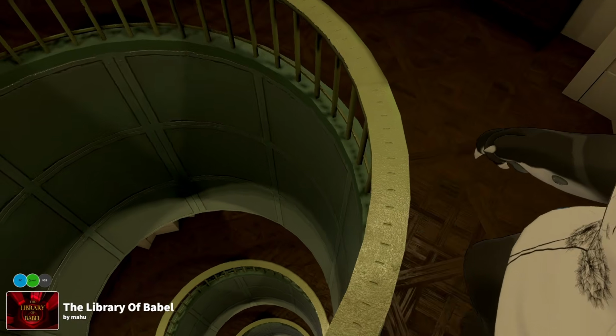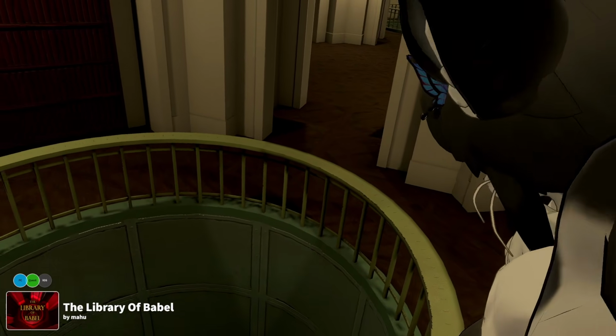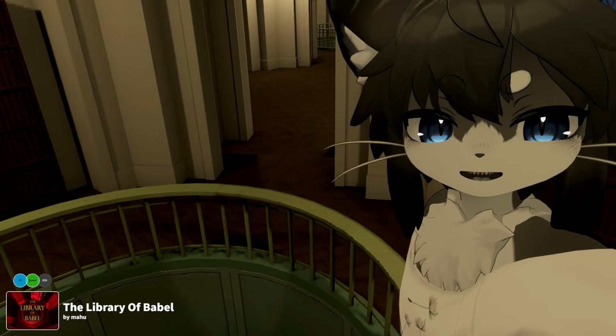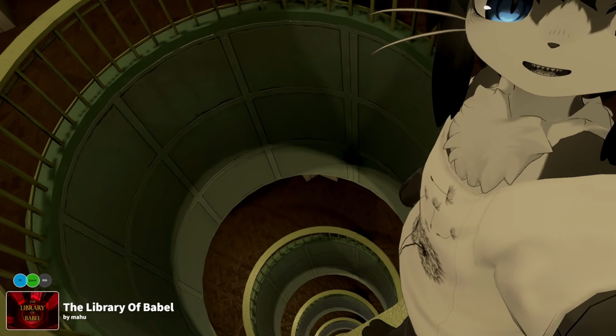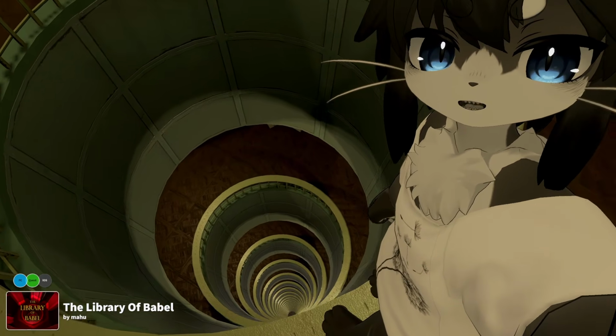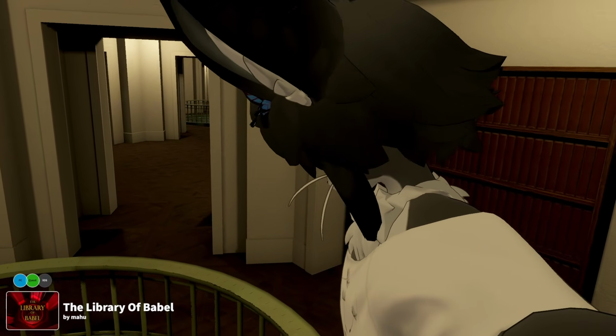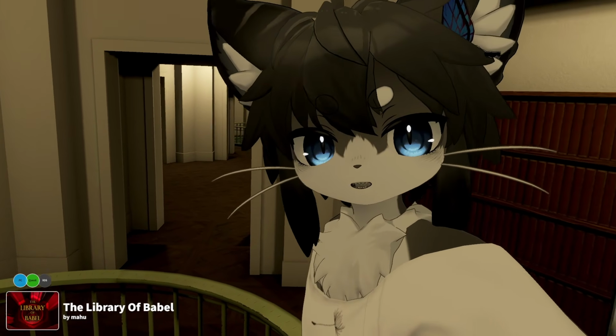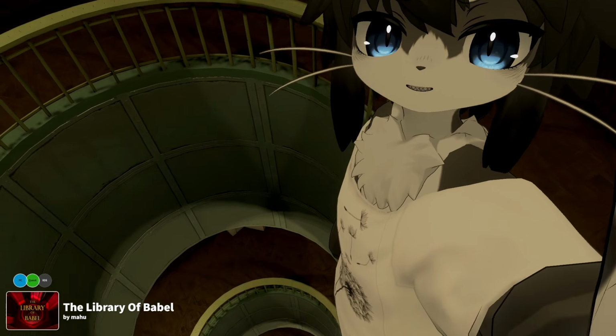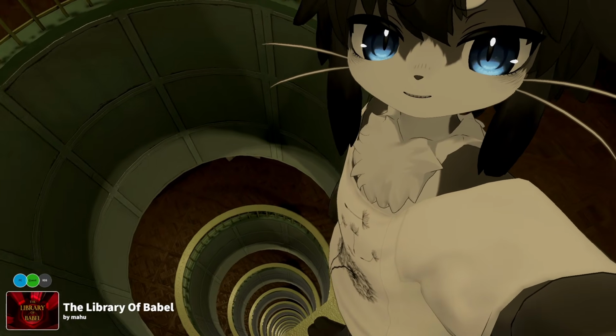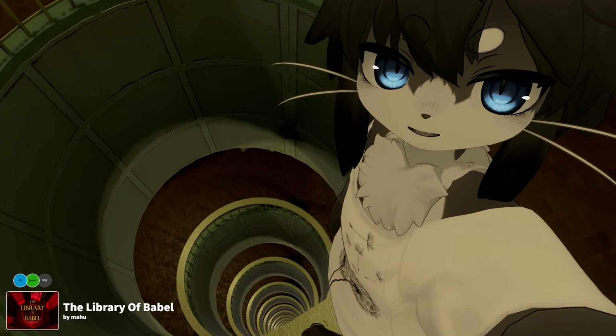And I keep accidentally walking on top of, how do you call this in English? Geländer in German. Railing, I think, no? Yes? Yeah, and it goes quite far down. And you can also, of course, take the stairs. You can also fly up if you want to. But let's fall down a little bit, shall we? Because there are different rooms. This might be a little bit dizzying for some.